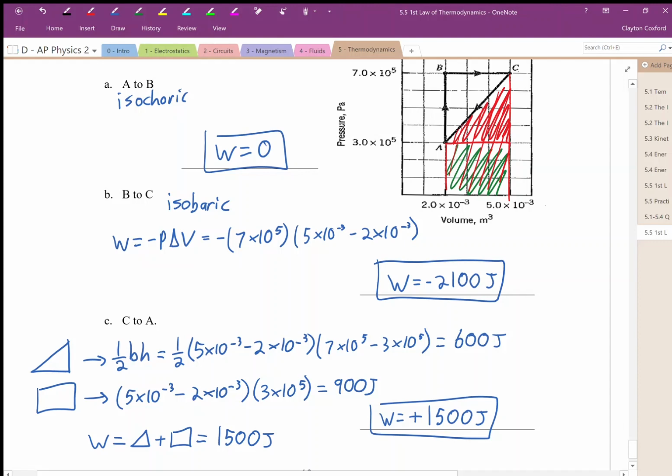So in that case, that means that either heat was added to the system or removed from the system, or there was some change in internal energy. We don't know those details about whether the temperature increased or decreased. Actually, we do know that the temperature ended up back being the same, right? Because we're back at location A, back at the same position on the graph. We're not higher up on the graph or further to the right on the graph. We're at the same position. So that means that the difference in the works must be the heat added to or removed from the system.